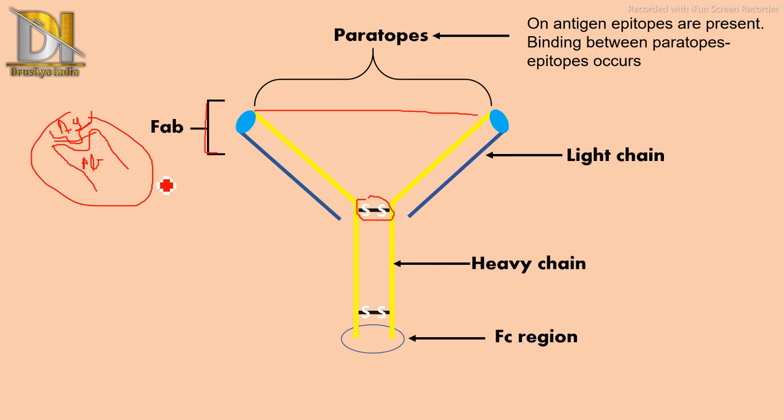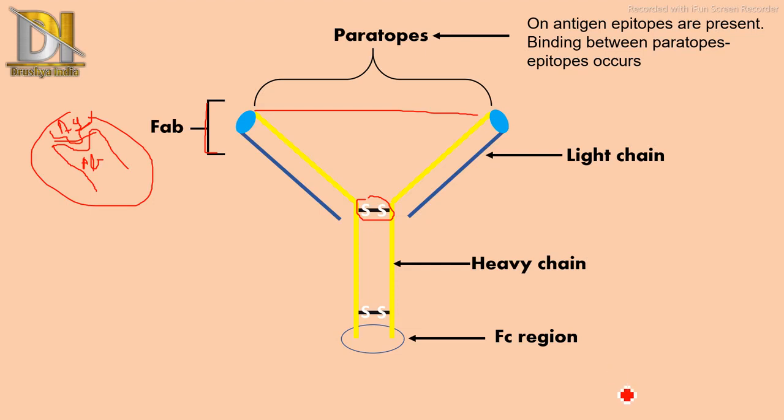So the binding between paratope and epitope occurs. As soon as this binding occurs, the lower region, Fc region, releases chemotactic substances which are responsible for the further mechanism that we will see in the next video.